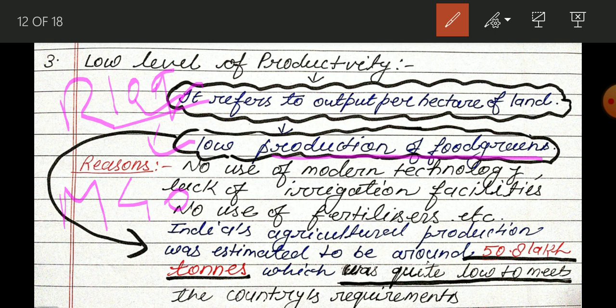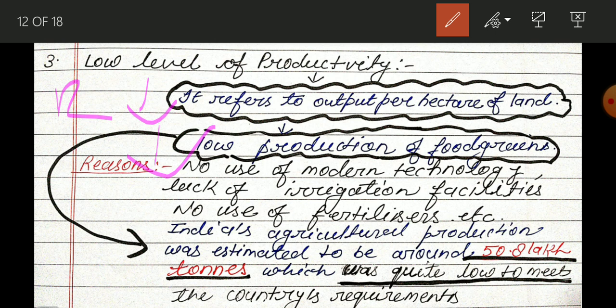If suppose they are each having 2 hectares, R is only going to produce 20 quintal and M is able to produce 80 quintal. So in this case there will be more production, and in this case there will be less production. When there is less productivity, there will be less production. Like in the case of Ram, he is only able to produce 20 quintal on 2 hectare land. Why?